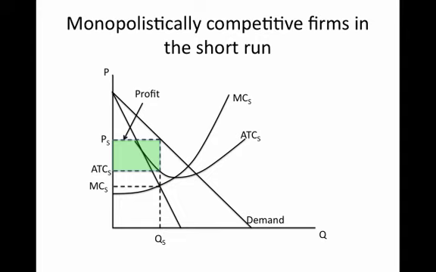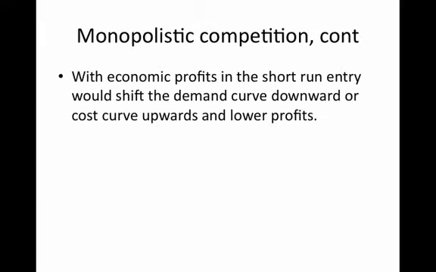Now, why we're concerned about monopolistic competitive firms is that those short-run profits, coupled with the fact that products are imperfect substitutes and they can be differentiated on the basis of quality, means that these firms that are earning these profits in the short run face the threat of entry from new firms. And that threat of entry from new firms can actually play a very important role.